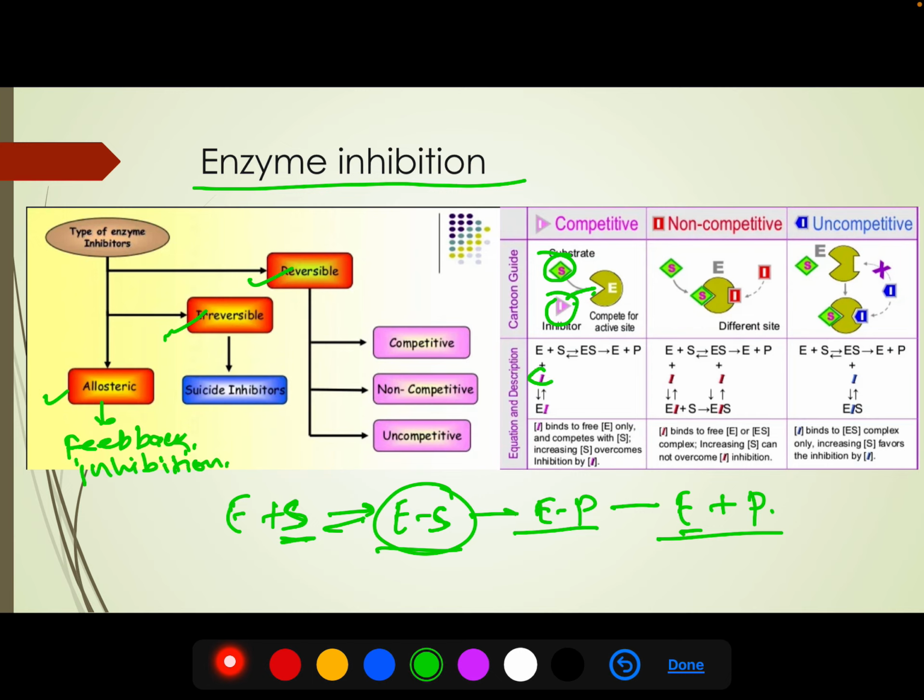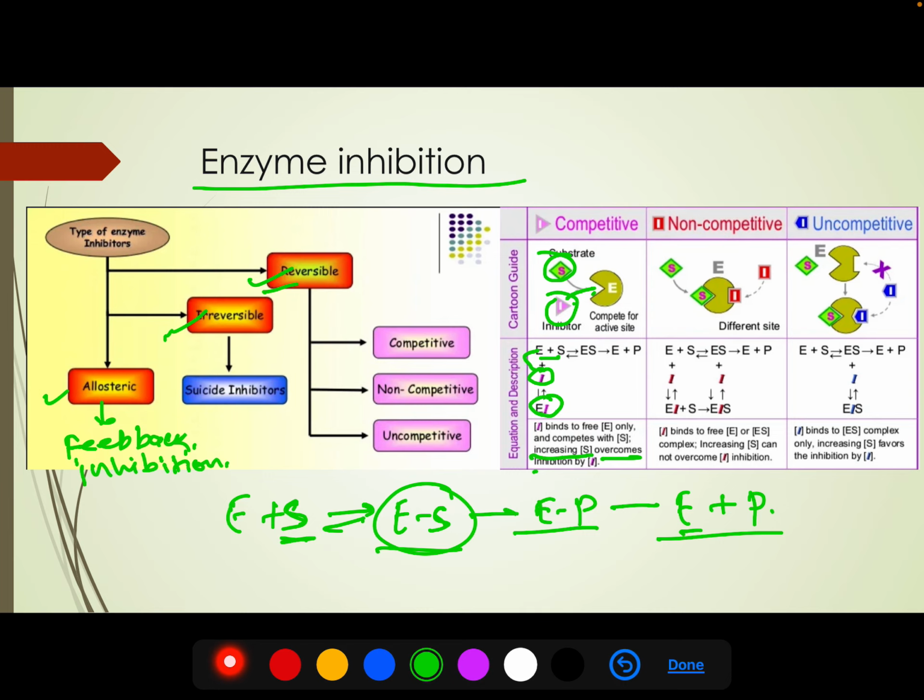We see that this inhibitor binds to the free enzyme and forms an enzyme-inhibitor complex, and the substrate is not able to bind to the enzyme. So how can we overcome this? This is a reversible reaction, so we can overcome this inhibition. If we supply more substrate, then the probability of the substrate binding to the active site will increase, and thus we will get our product. So this type of inhibition can be overcome by increasing substrate concentration.